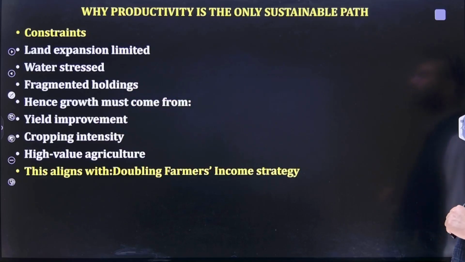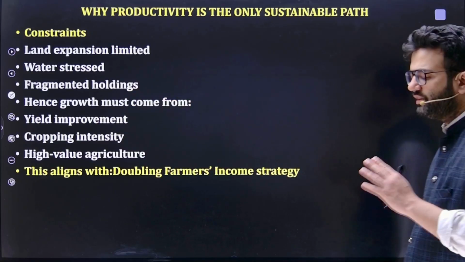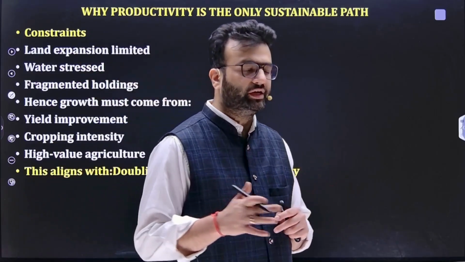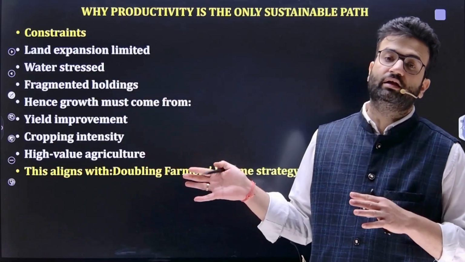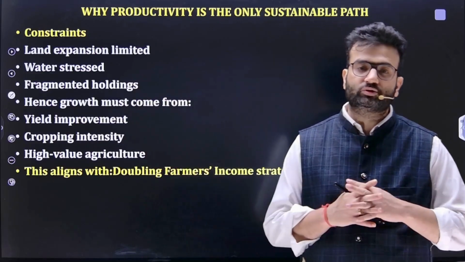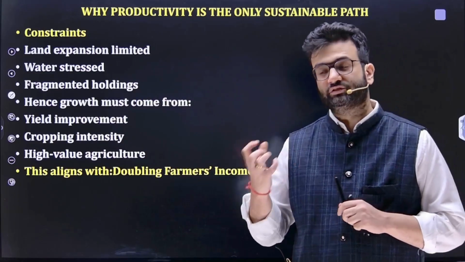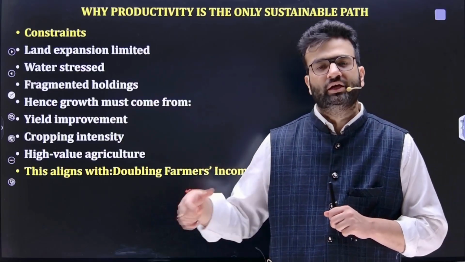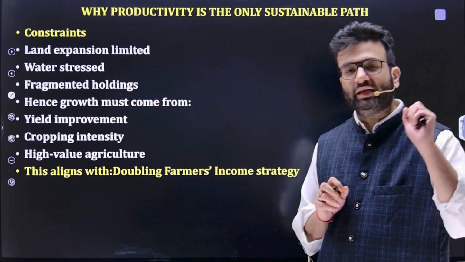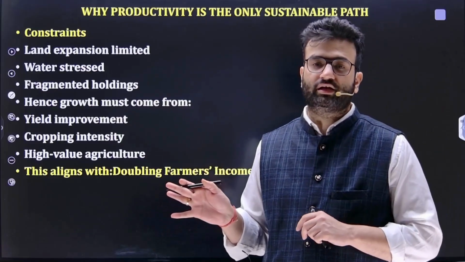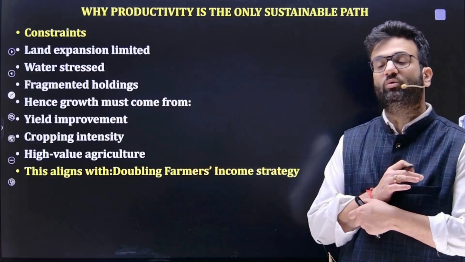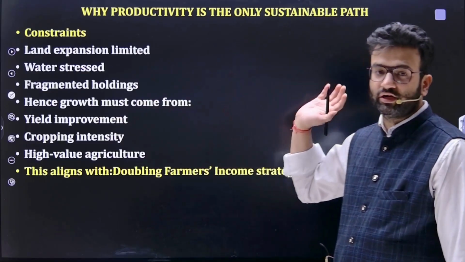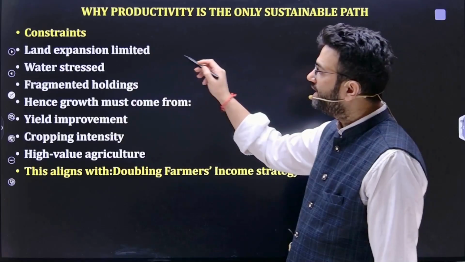Moving ahead, why is productivity the only sustainable path? Now that is very important. We all know that the population of India is huge. We all know that the sown area is also limited. We also know that overuse of fertilizer, land degradation, and groundwater problems are major issues in agriculture. So there are many constraints. Out of those constraints, the only feasible path that is currently prevalent is productivity through sustainable ways. Land expansion is limited.